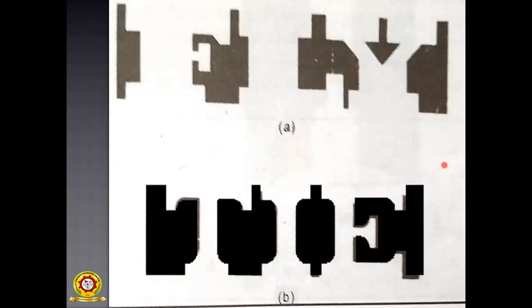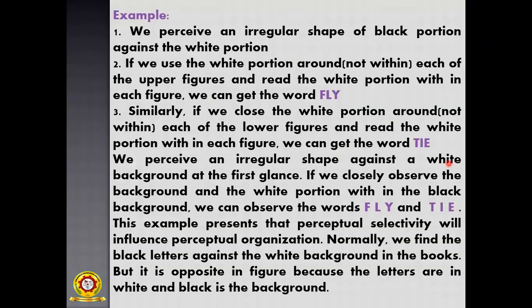Okay, so based on your assumption, you have to assume in the below diagram that there is a fly and there is a tie, letters are there based on your assumption. So perception is different from one person to another person. I am assuming there is a fly and there is a tie, somebody is assuming there are some different letters or a different assumption. So the perceiver's perception is different from one to another. What I am trying to say is that the perception of the manager from one manager to another manager is different.